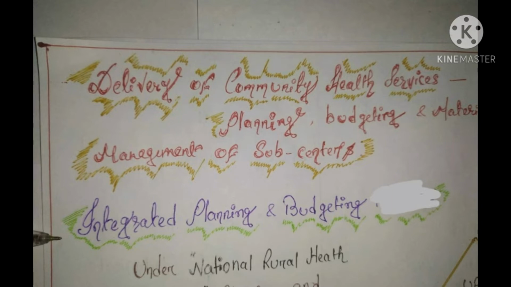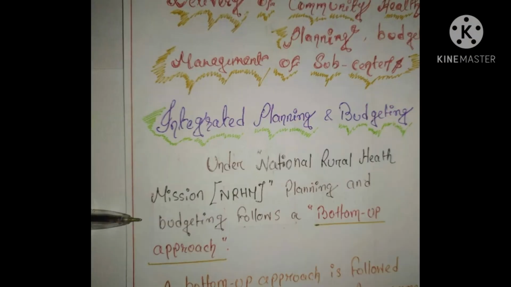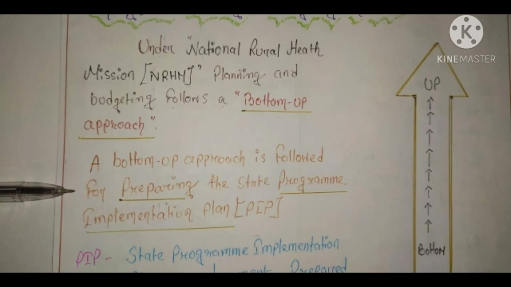Here you will understand what process they follow while planning, budgeting and managing the materials in various subcenters, okay? Under National Rural Health Mission, planning and budgeting follows a bottom-up approach. A bottom-up approach is followed for preparing the state program implementation plan.